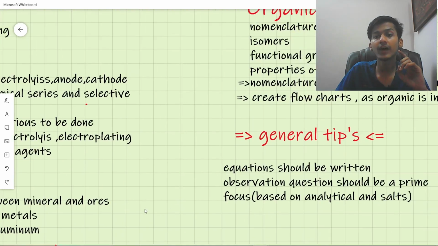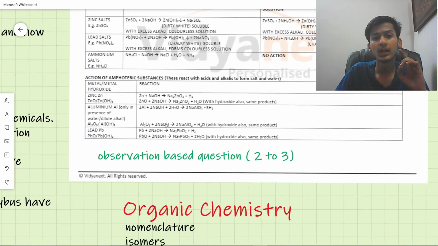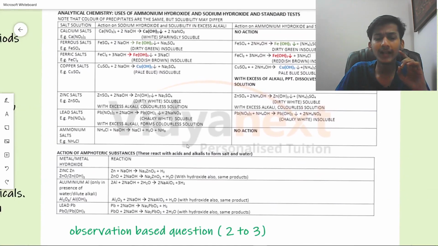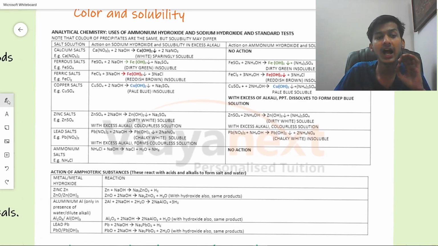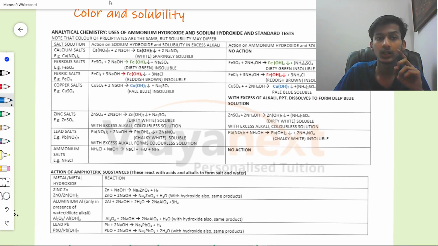The next thing we have is analytical chemistry. We have provided this table for analytical chemistry on our website as well. You all can check. The main things for analytical chemistry are the color and the solubility. You have to make sure to note this. So here is the table that is based on them. We have provided the color as well as the solubility, both for sodium hydroxide and ammonium hydroxide.